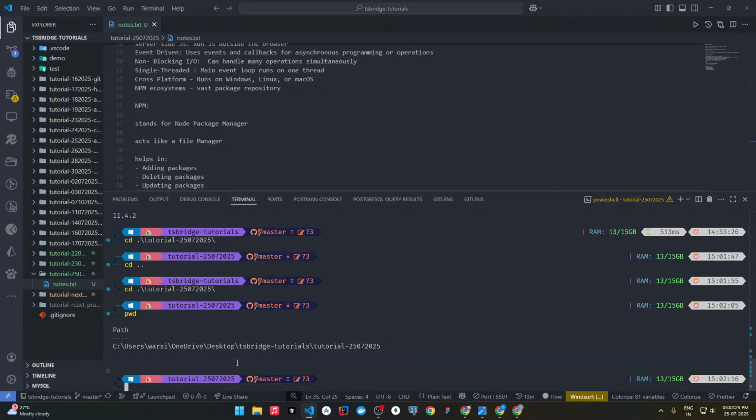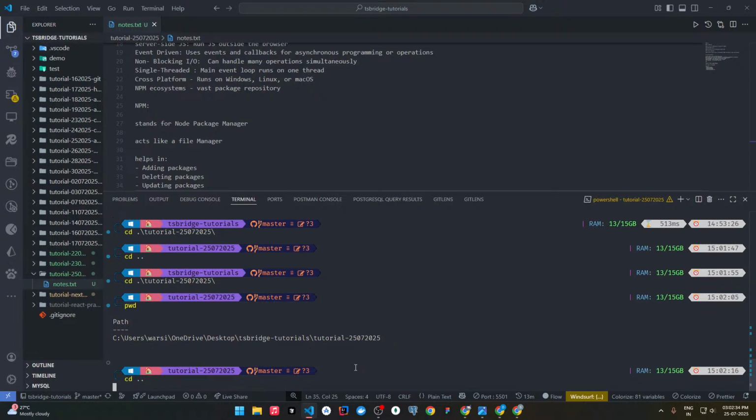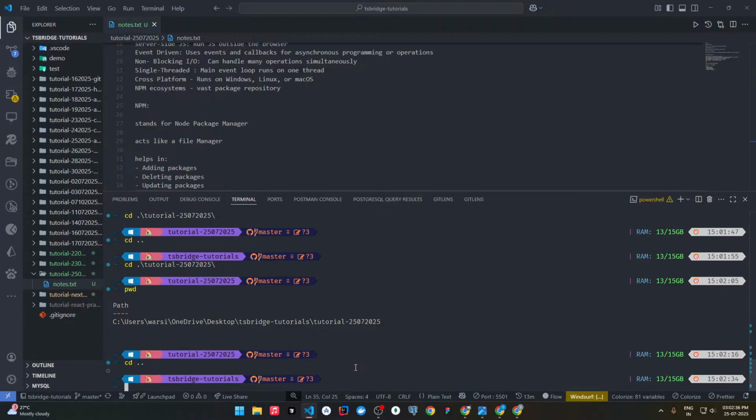Now, just a bonus thing: if you want to go one folder back again to the TS Bridge tutorials, what you can do is cd space dot dot, and you will get one step back. One step forward you can use cd and the folder name, and one step back you can use the dot dot.